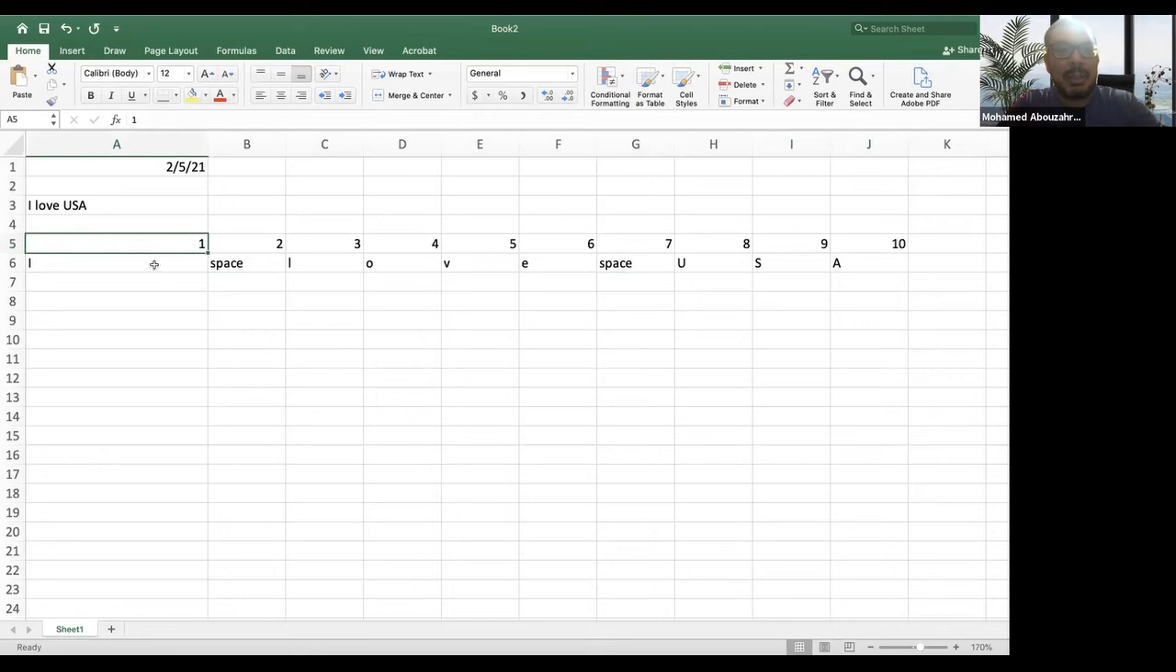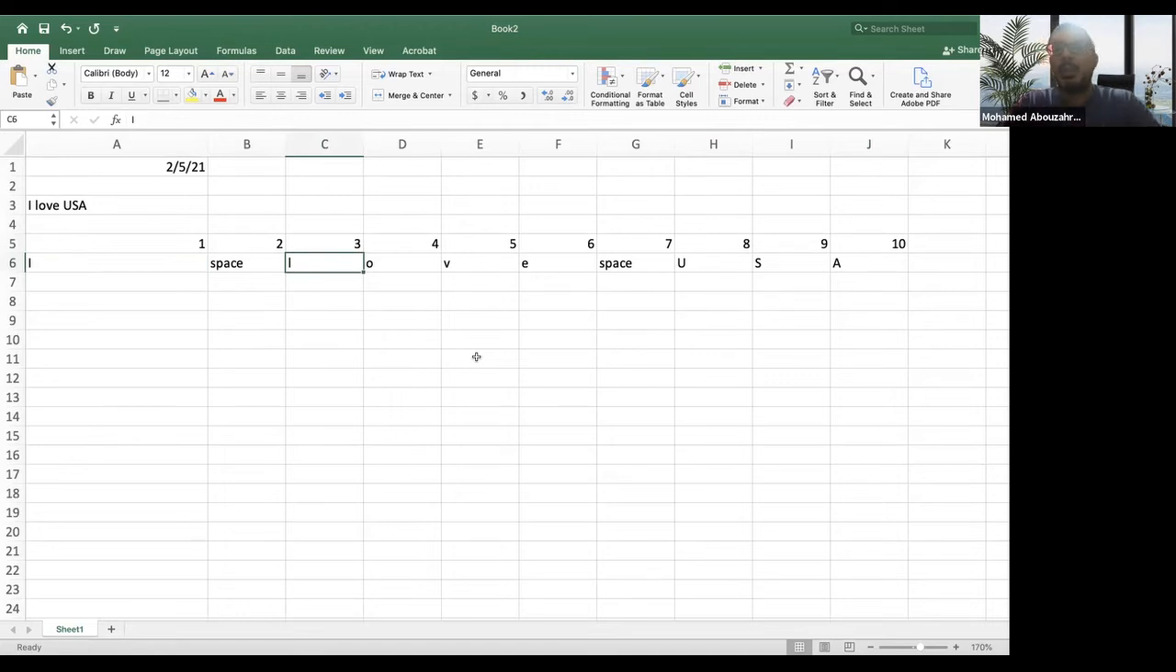So cell number 1 has the letter or character I. Cell number 2 has the space character after the I. Cell number 3 has the L of the love, and so on and so forth, right? So I need you to keep this in mind, and we will revisit it again on Thursday.